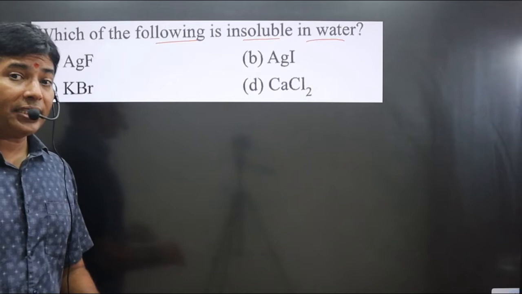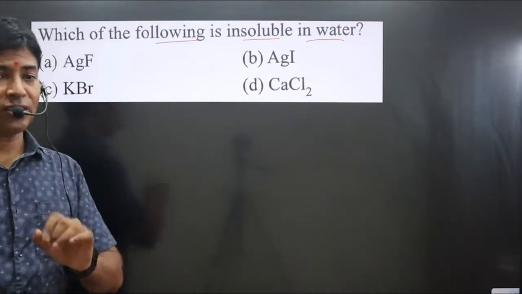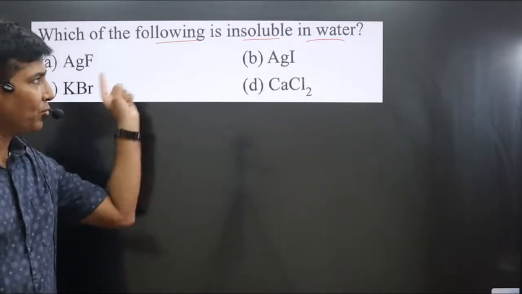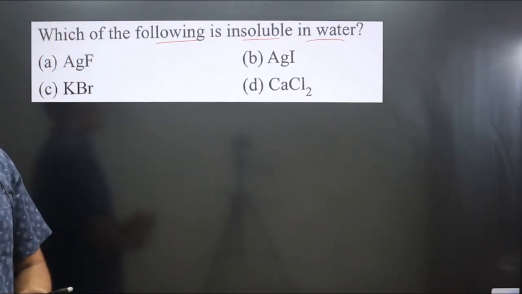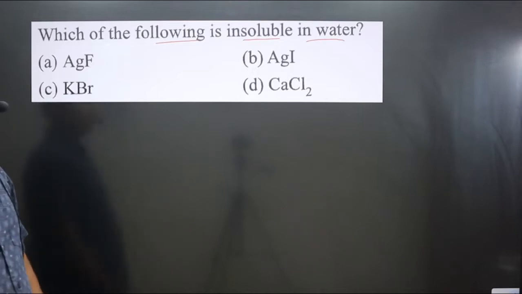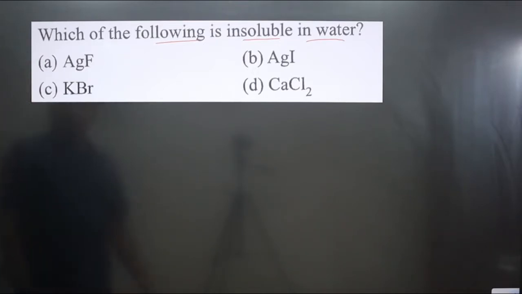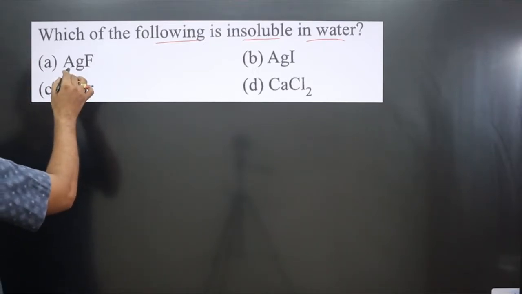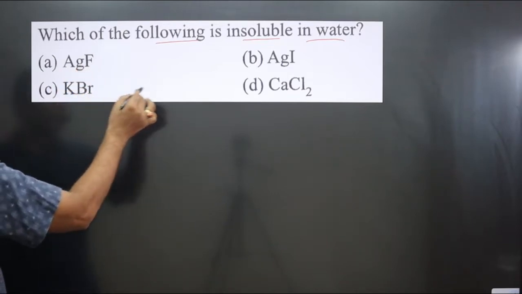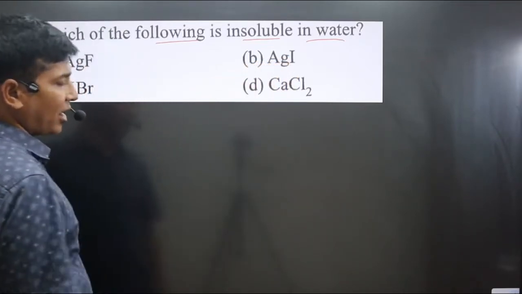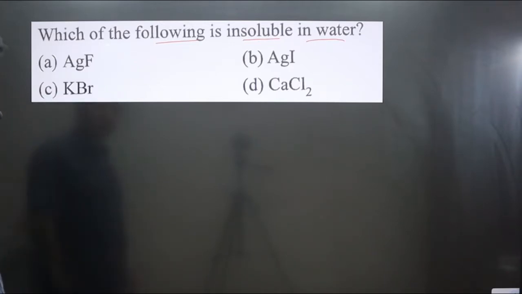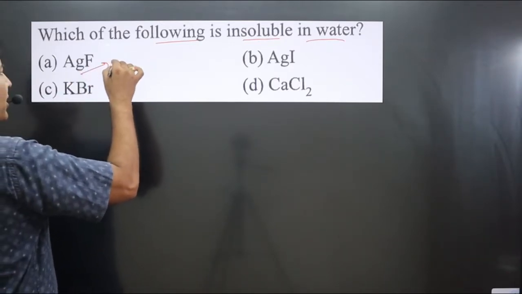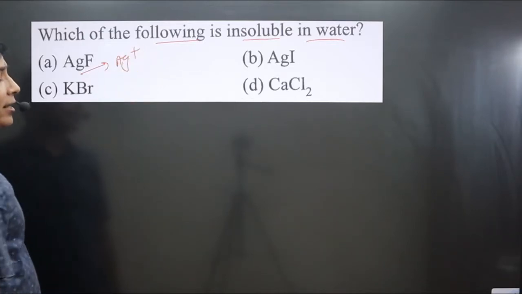So covalent nature we can determine by using Fajans rule. And the compound which is highly covalent by nature will be least soluble in water. Very interesting question. Now if you look at the compounds, you can see metal, non-metal, metal, non-metal, metal, non-metal, metal, non-metal. Looks like they are ionic, but they have covalent character. We can determine. From here you can get cation Ag+.